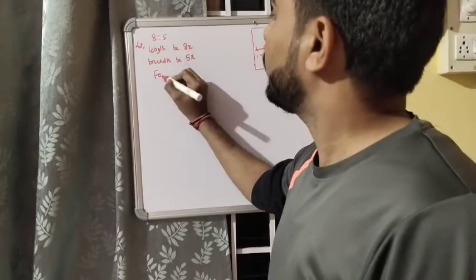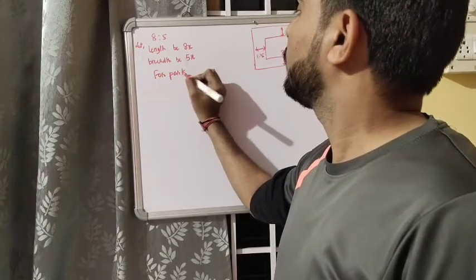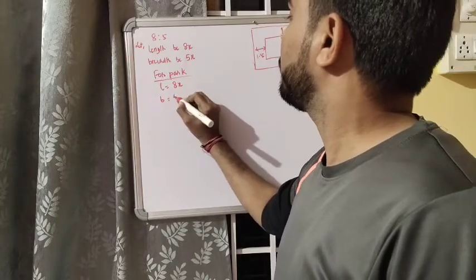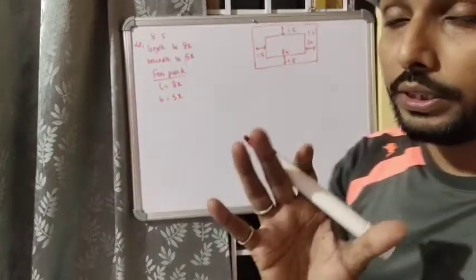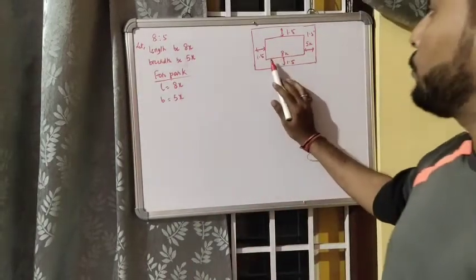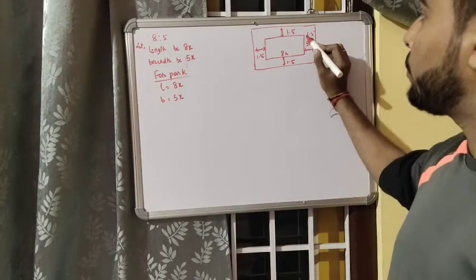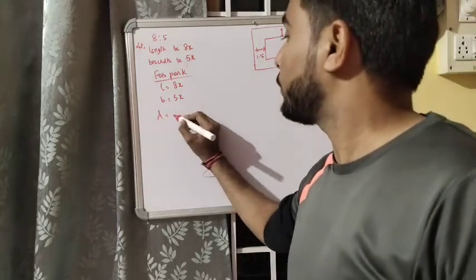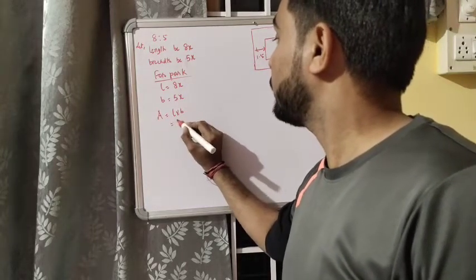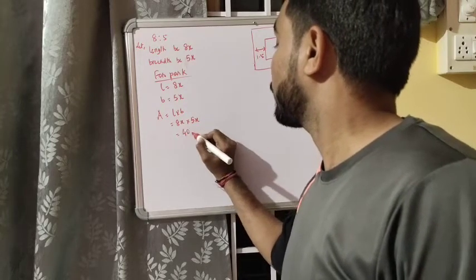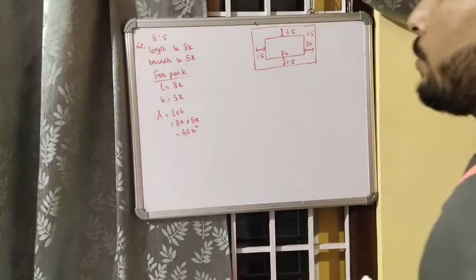So for the park, length is how much? Length is 8x. Breadth is how much? 5x. So listen to it properly, okay? Because since it is given in x, you might be confused. So for the park, the length is 8x and the breadth is 5x. So your area will be equal to length into breadth, that is 8x into 5x. 8 into 5 is 40. x into x is x square.